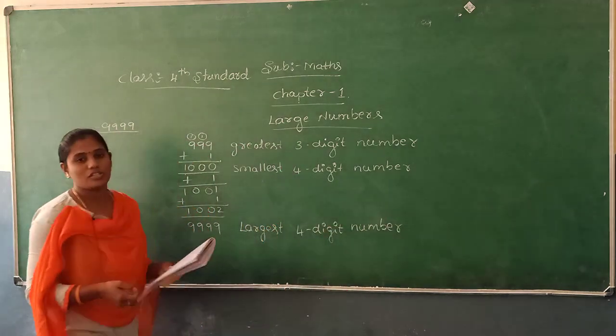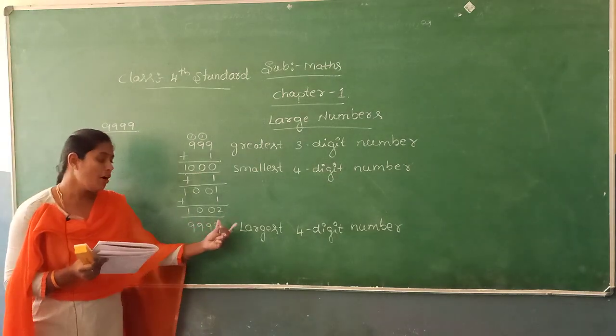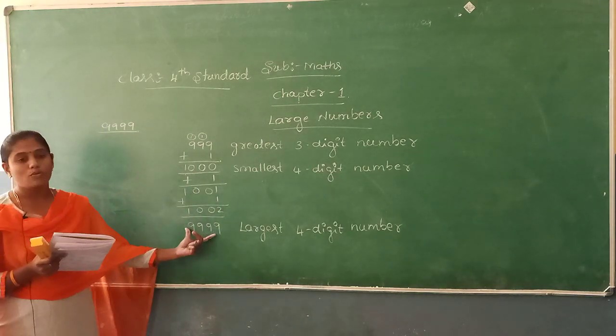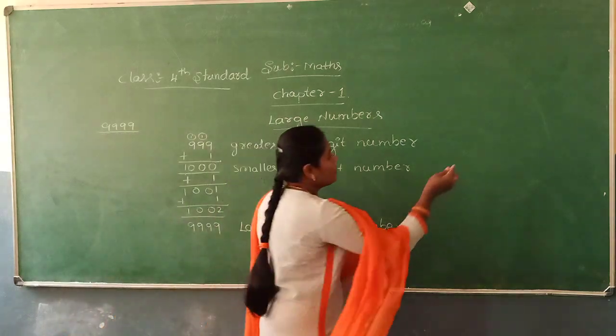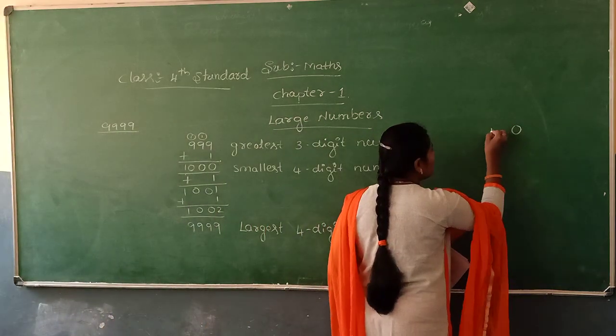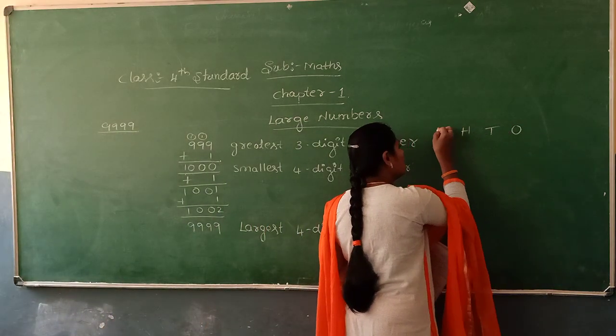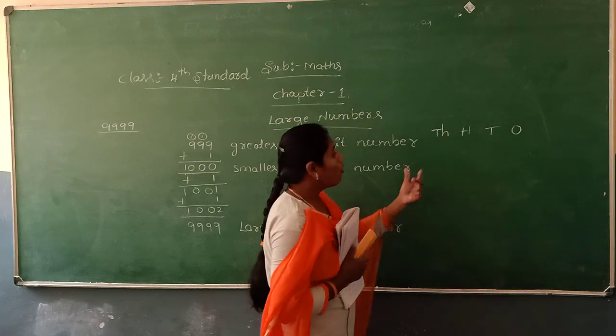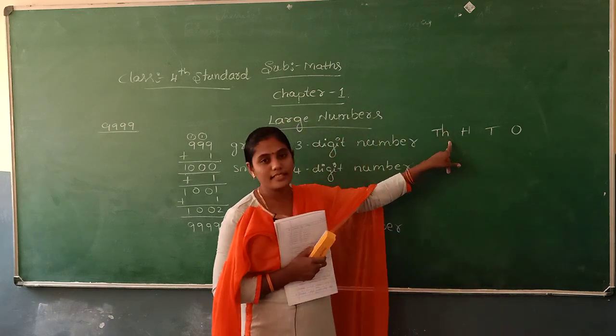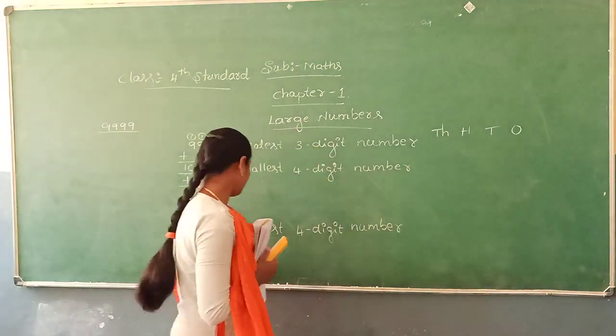In the place value chart, the 4th place from the right is the thousands place. For example, see the place value chart: ones, tens, 100, 1000. So the 4th place from the right is the thousands place.